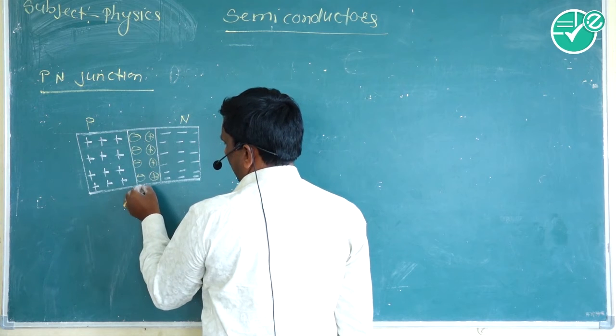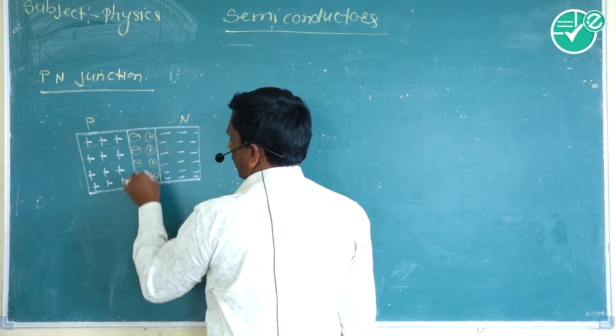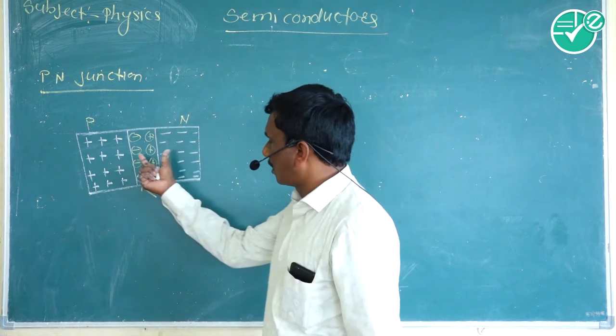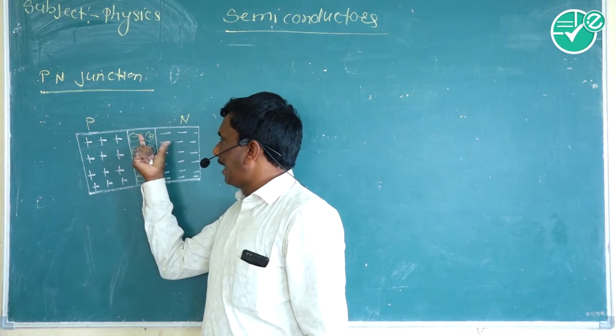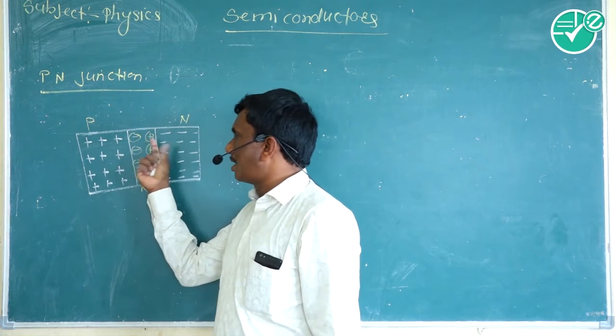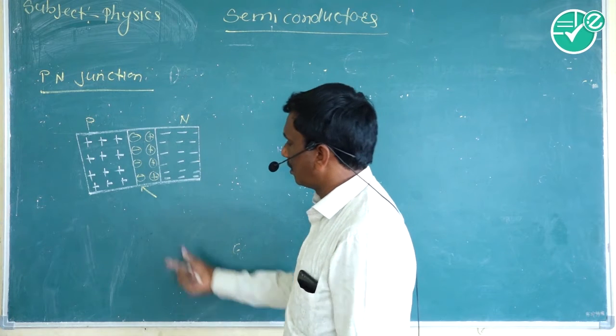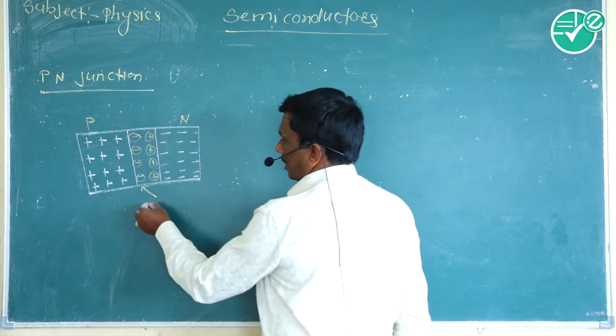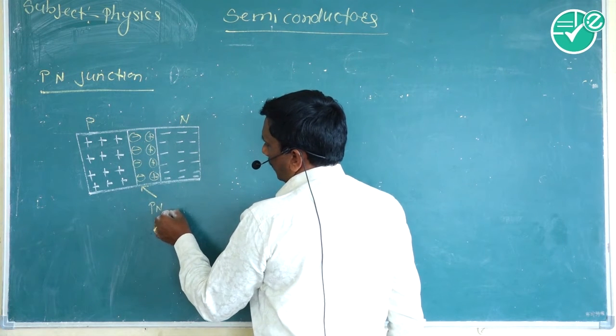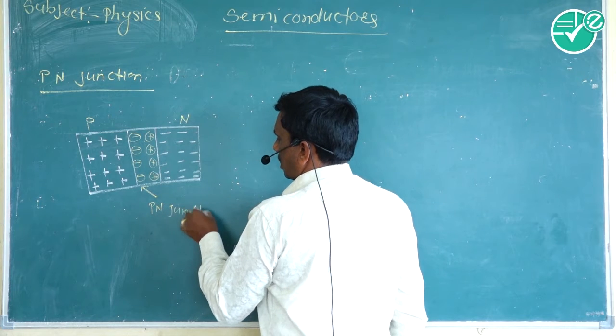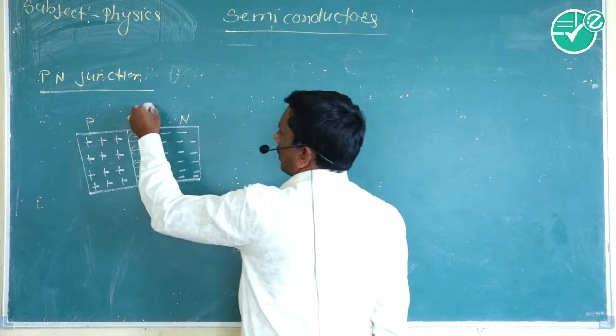the p-n junction. That layer is called the depletion layer, a thin layer of charge, a thin layer of the ions which are formed between the p and n type semiconductor. That layer is called the p-n junction, which is also known as the depletion layer.